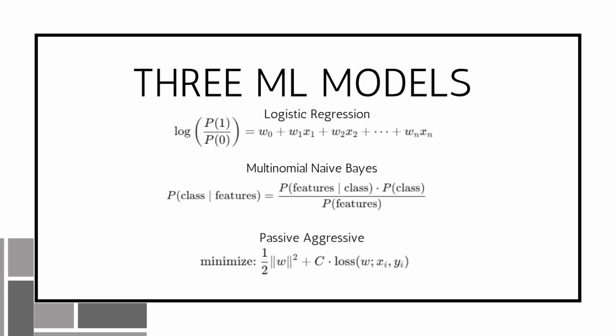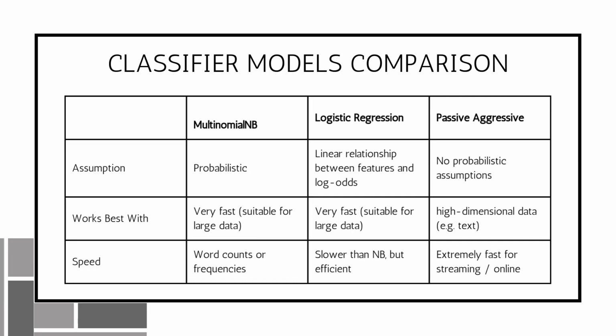Next, we will apply three classifier models. They are logistic regression, multinomial naive Bayes, and passive aggressive. The equations here are just to give you a general understanding of what they are. And here is a comparison table for the three classifiers. Multinomial NB is best suited for word frequency characteristics, such as text converted with CountVectorizer.